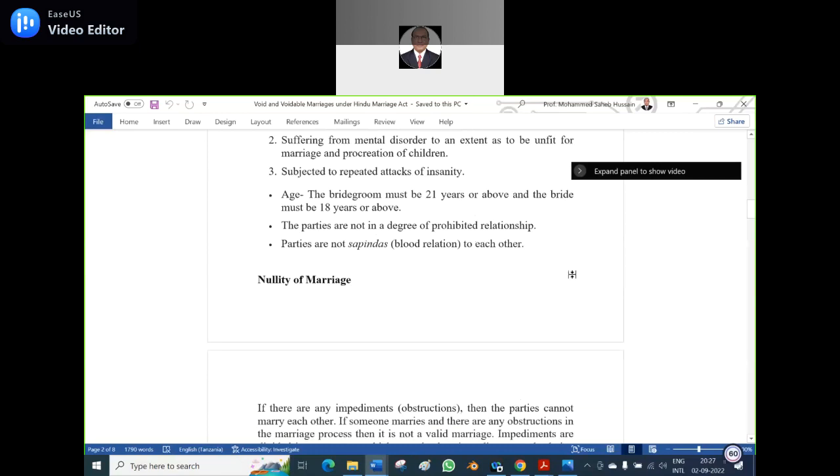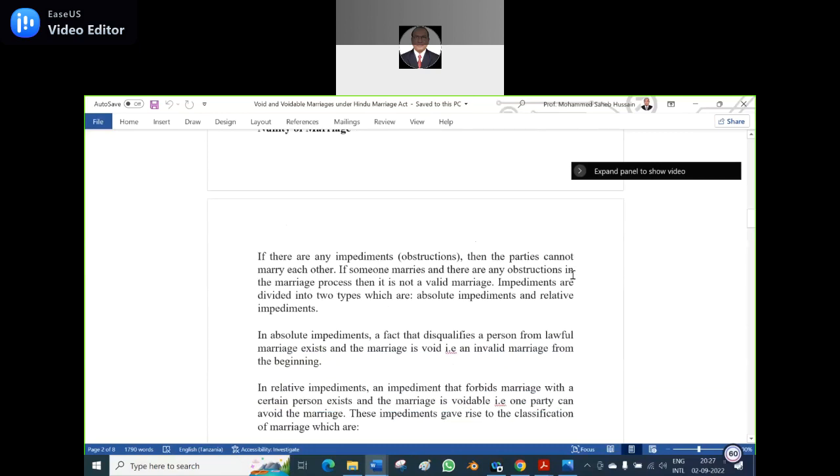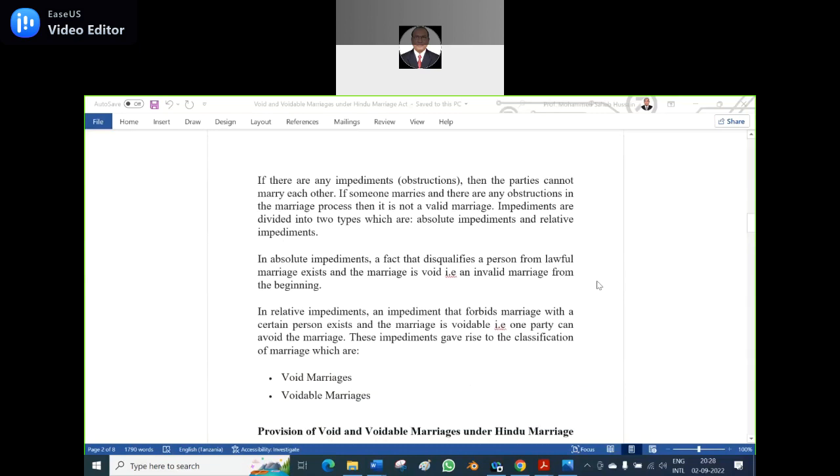And the nullity of marriage: when you say nullity of marriage, if there are any impediments or obstructions, then the parties cannot marry each other. If someone marries despite such obstructions in the marriage process, it is not a valid marriage. Here the impediments are divided into two types: absolute impediment and relative impediment. So what is an absolute impediment?